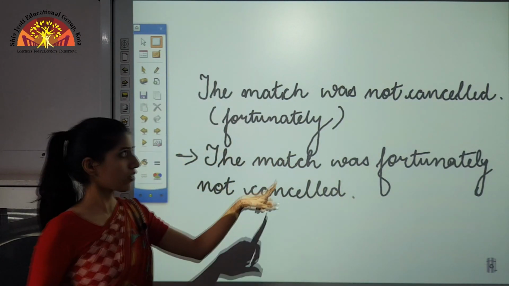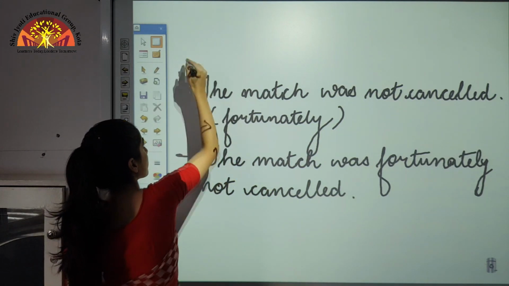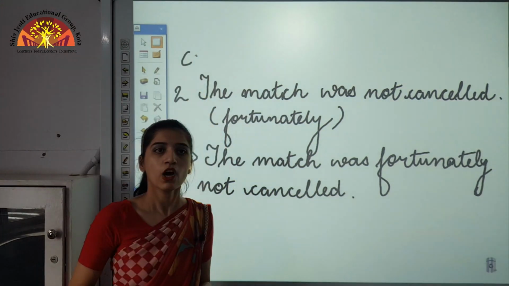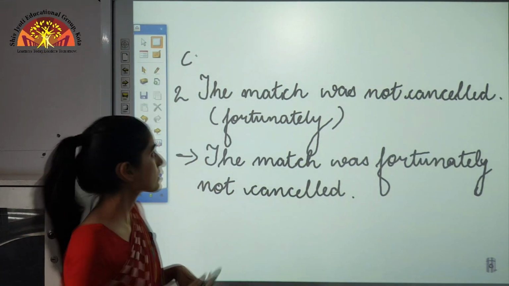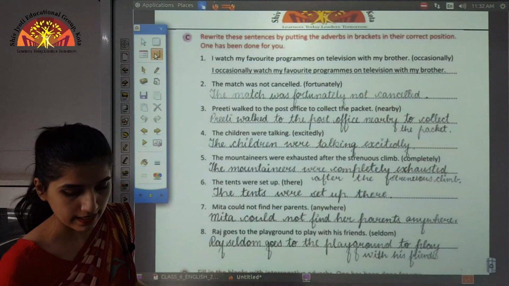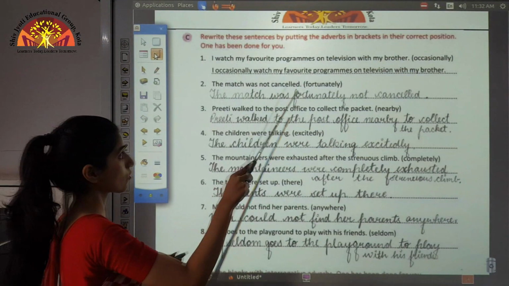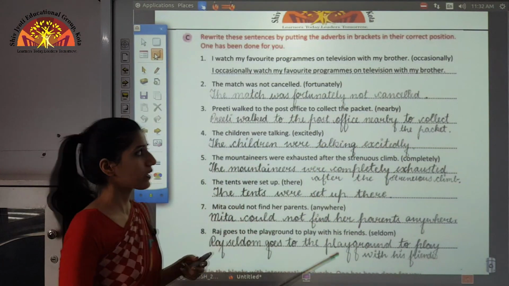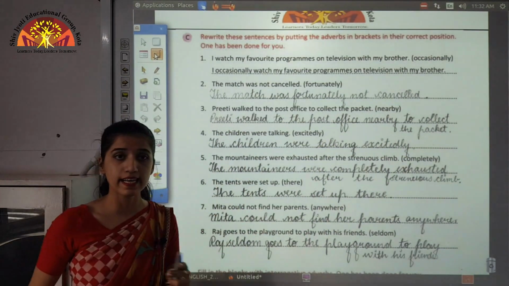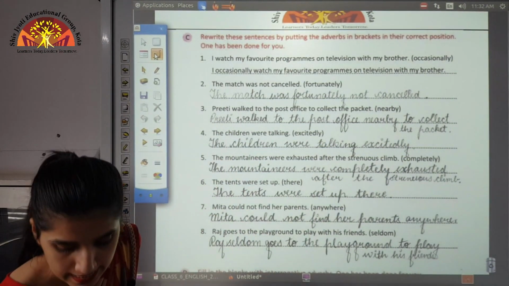Okay, this is your answer for the second one of C exercise. Now in this way only you need to do this exercise. Okay, these are the exercises and you can see the answer also. The match was fortunately not cancelled. Okay, in this way you need to do this exercise. Moving further to your last exercise.